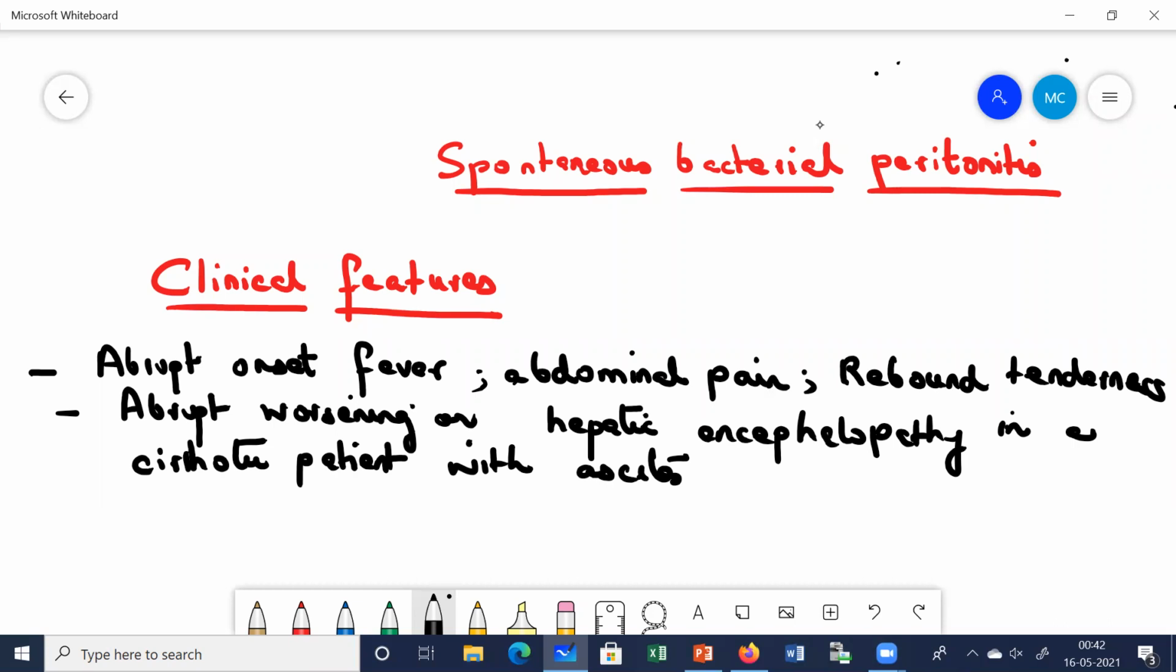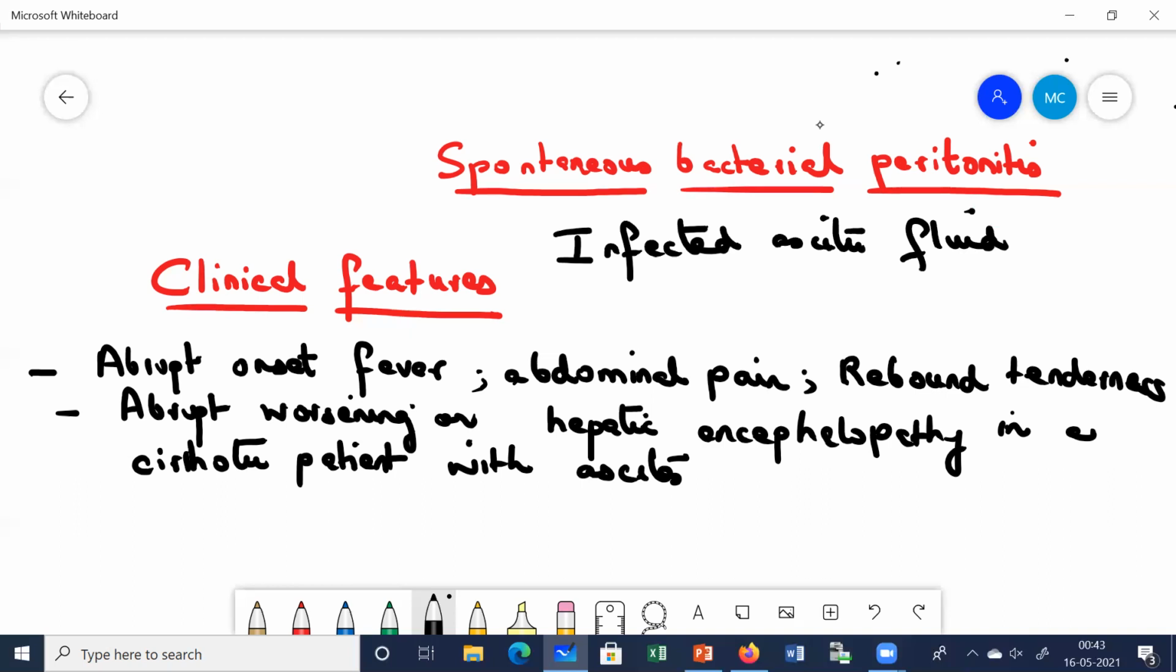In spontaneous bacterial peritonitis, these patients already have ascites, maybe due to cirrhosis of the liver or some other reasons. But then this ascitic fluid becomes infected. You have to be very careful: the ascitic fluid has become infected in the absence of a recognizable secondary cause of peritonitis.